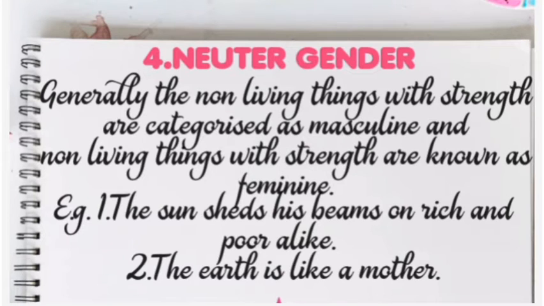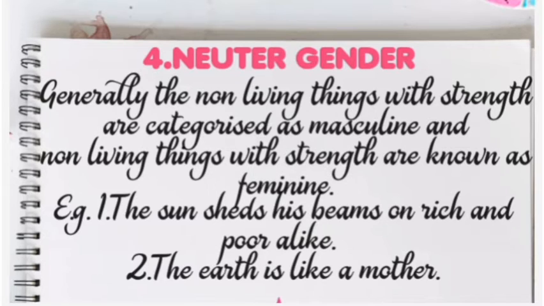For example, I'm taking it as masculine gender. The sun sheds his beams on rich and poor alike. I'm saying the sun sheds his beams on the poor and rich alike. Here the sun is being compared to a man.